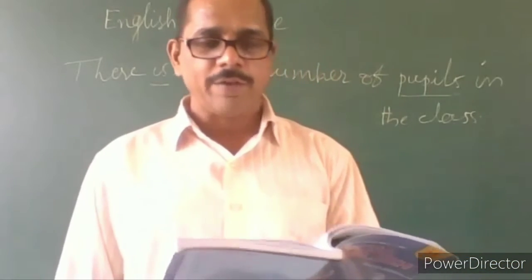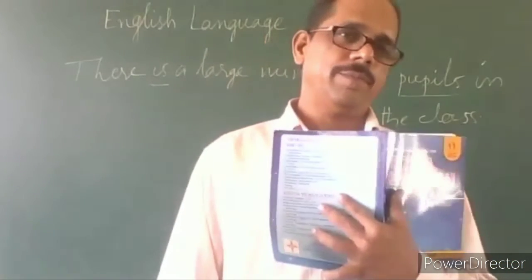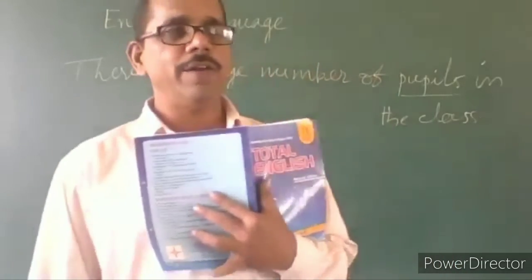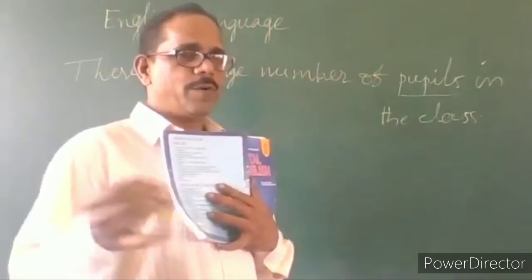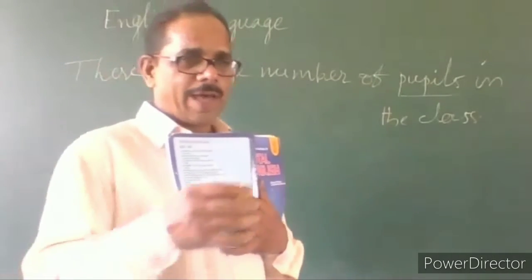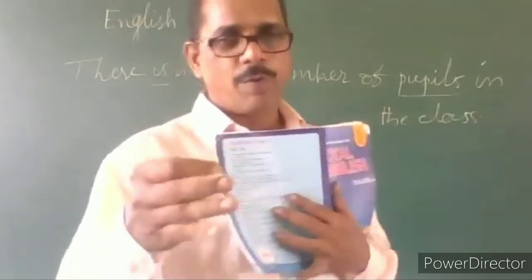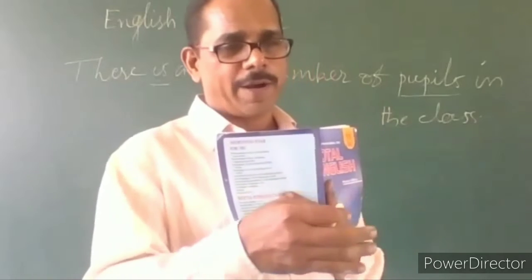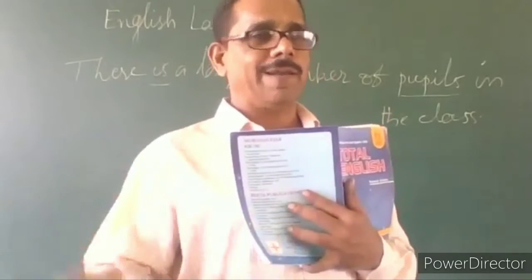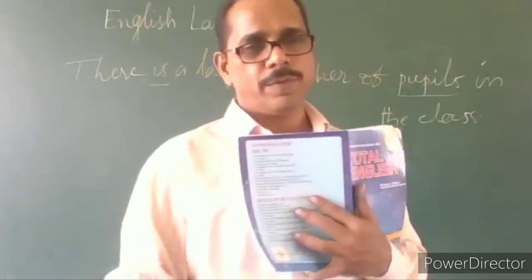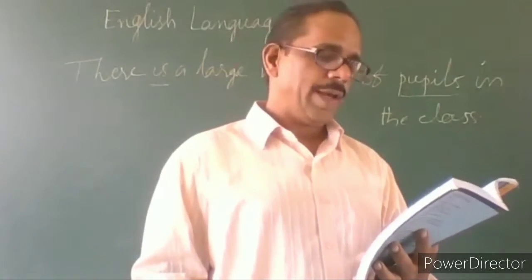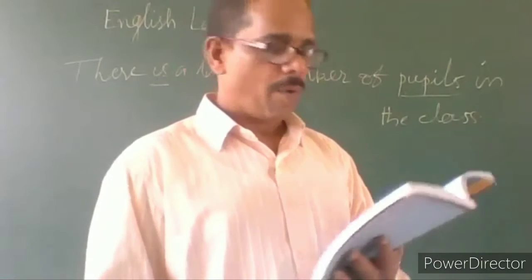A number of students were rewarded. Here it's plural. Why? A number of students were rewarded means they are taking each student who was rewarded separately, not as a collection, not as a group. Therefore, it is plural. A number of students were rewarded.